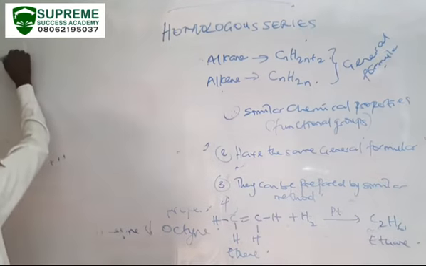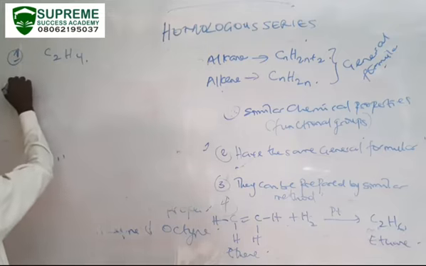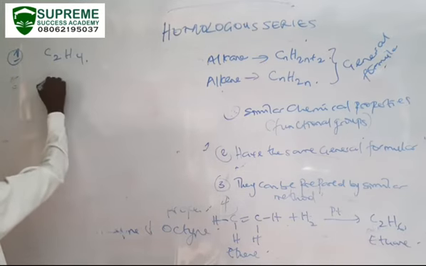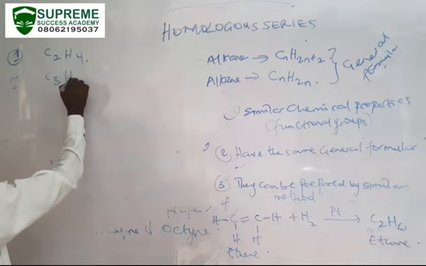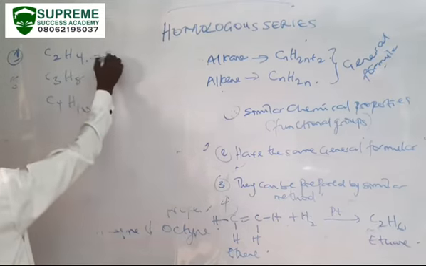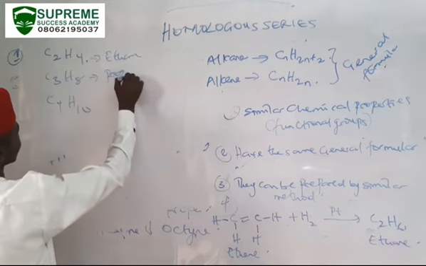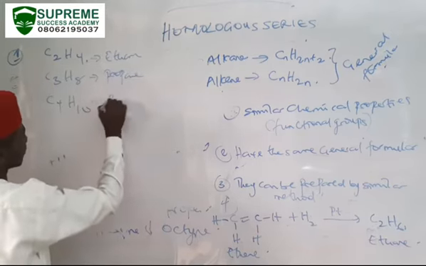I have C2H6, I have C3H8, C4H10. This is ethane, this is propane, and this is butane.